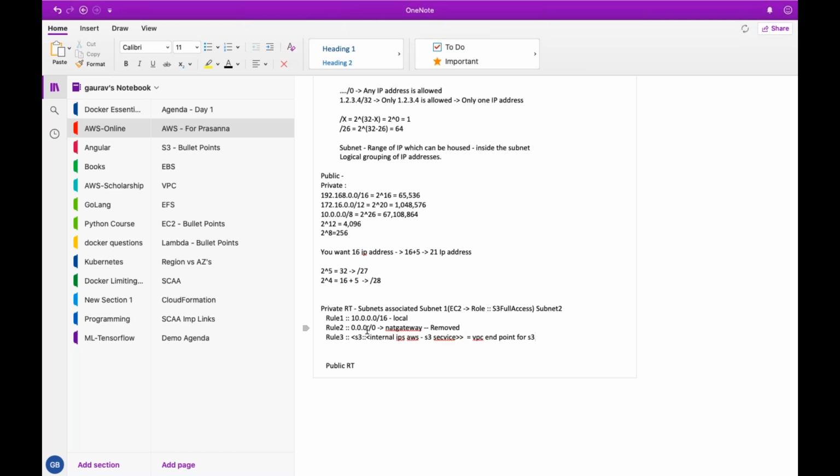Like whenever you are hitting anything outside, you are hitting NAT gateway, so whenever you are hitting S3, you will go to the VPC endpoint. Correct, in this case, that is for S3. Gotcha. So though you are not connected to internet, you will still be able to access S3. This makes sense.